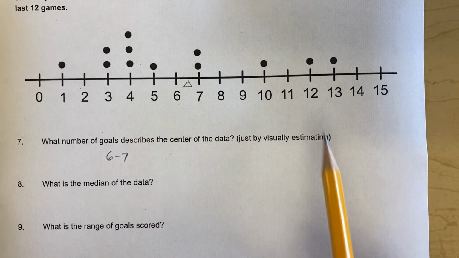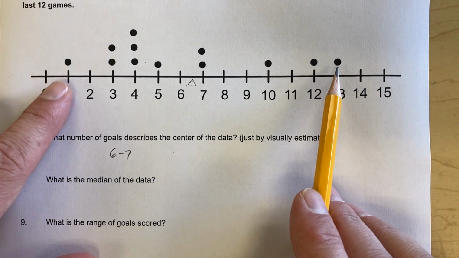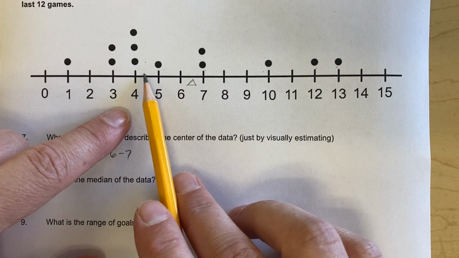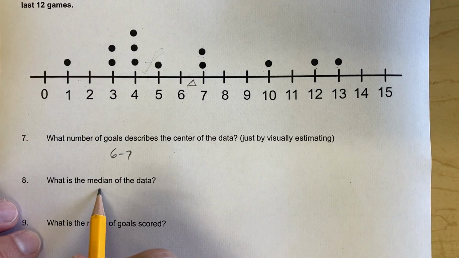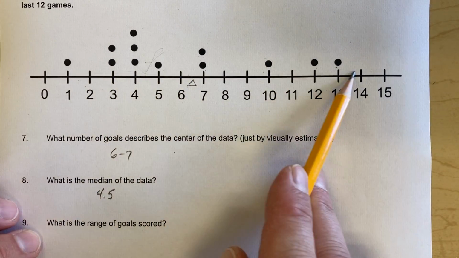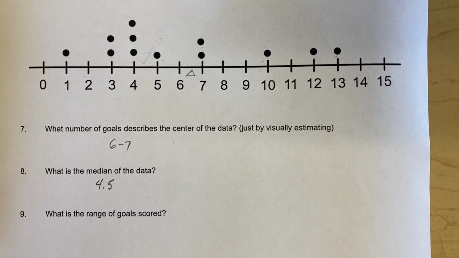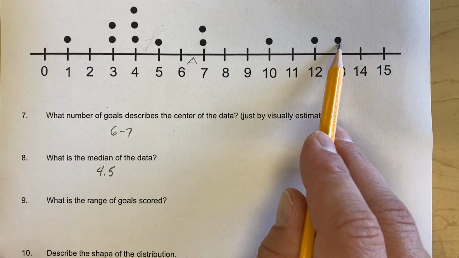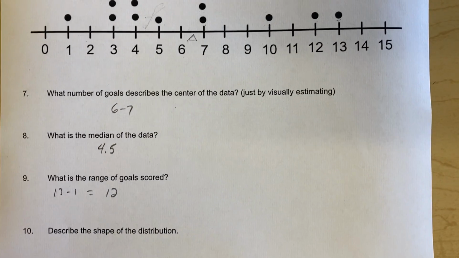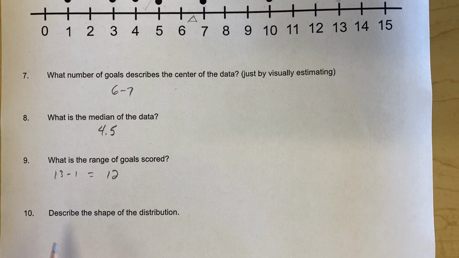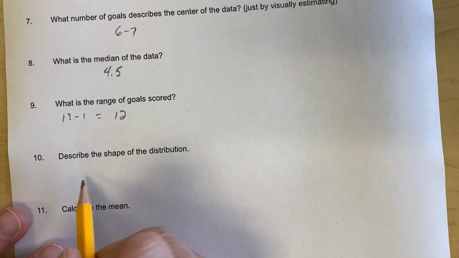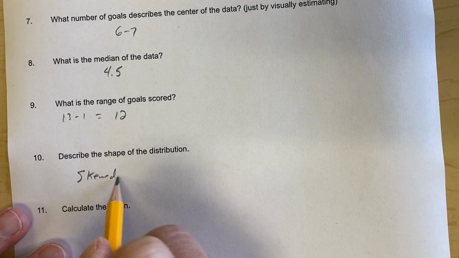What is the median? Now let's go ahead and find out what the middle of this is. So if you come to the middle of your dots, where you're gonna end up is between 4 and 5. So we'd say 4.5 is the median. 6 of the dots are before that, 6 of the dots are after that, so 4.5 will be our median. What is the range of goals scored? Well, we scored anywhere from 13 to 1, so 13 minus 1 gives us a range of 12 goals. Just high minus low. Describe the shape of the distribution. If you look at this, it goes up and then tails to the right. So we would say this is skewed right.